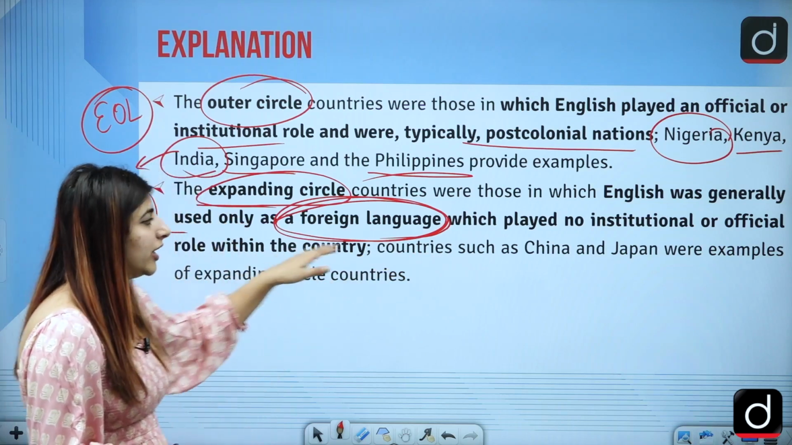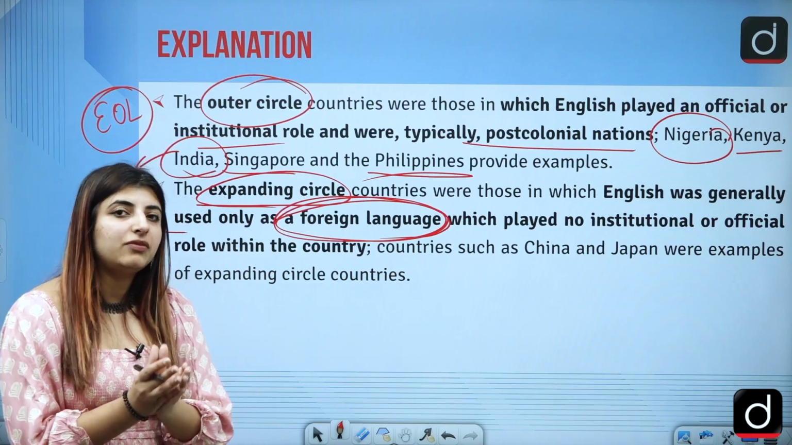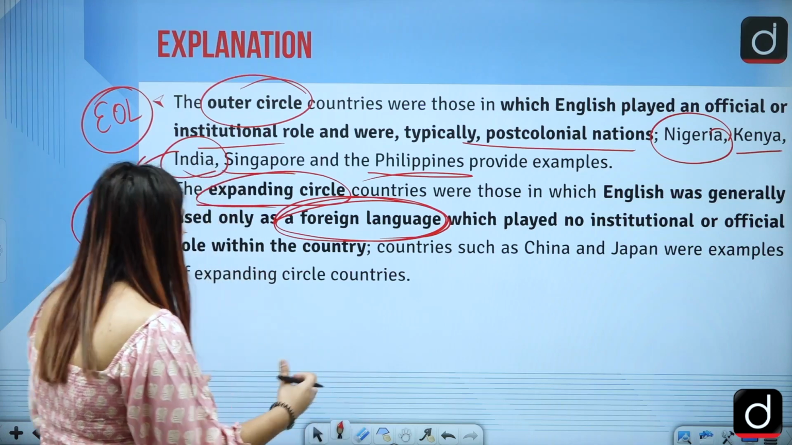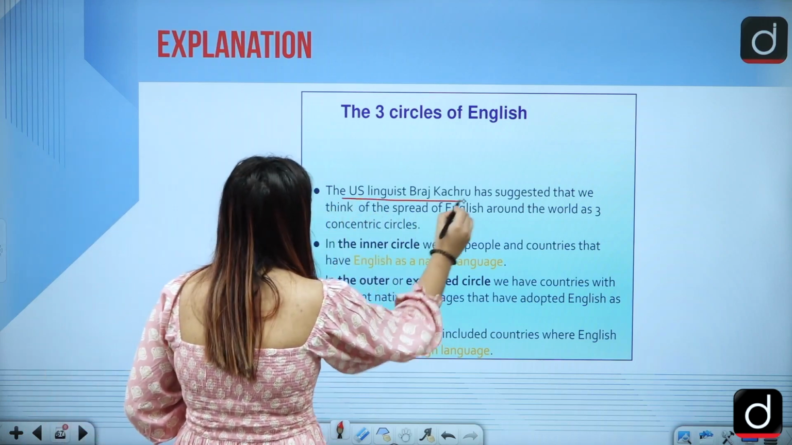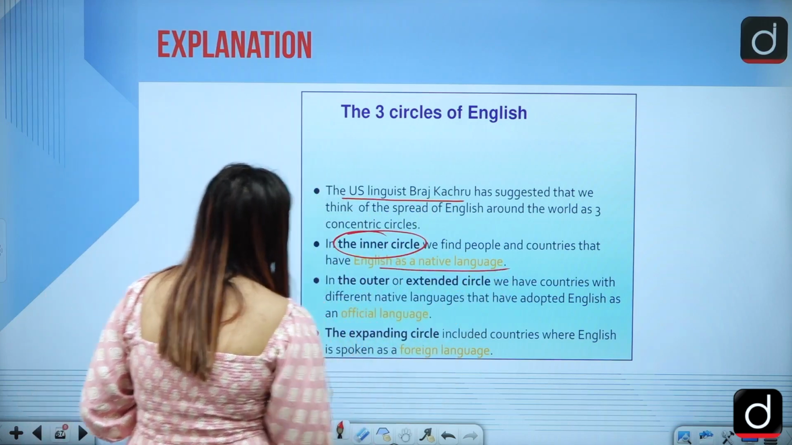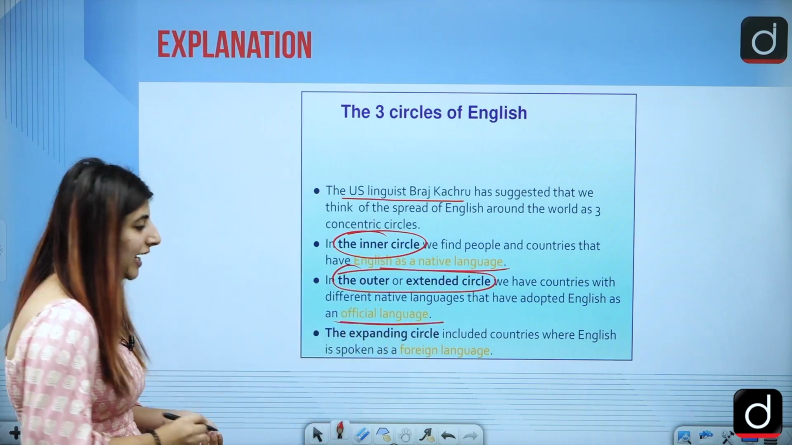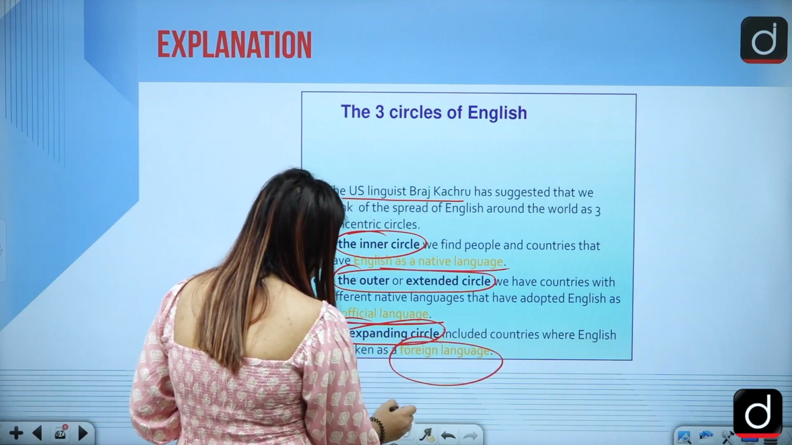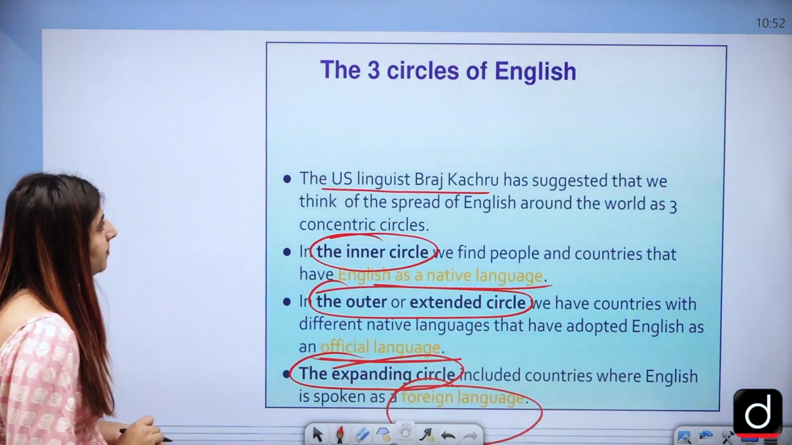role or official role. So countries such as China, where English is not that much required, Japan, these were the ones where no colonization took place and no institutional purpose was used. English was not used for any institutional purpose. So the US linguist talked about these very circles. Just a summary. Inner circle, native language. Outer or extended circle, where English has served as the official language, and expanding circle, where it has formed the role of what? The official language. So you can see this very thing here on the board as well.